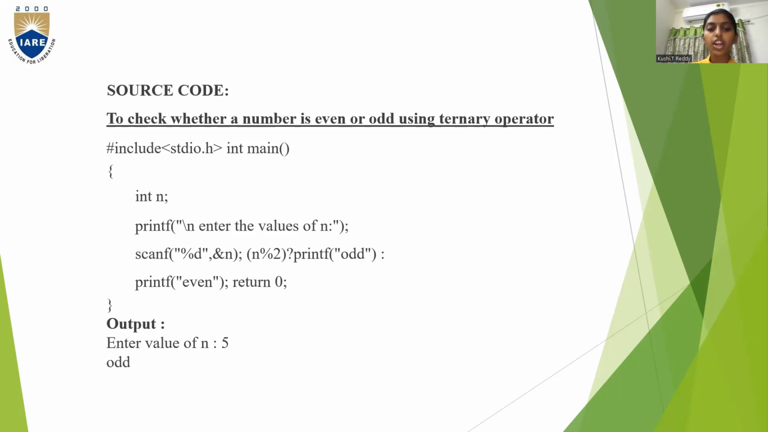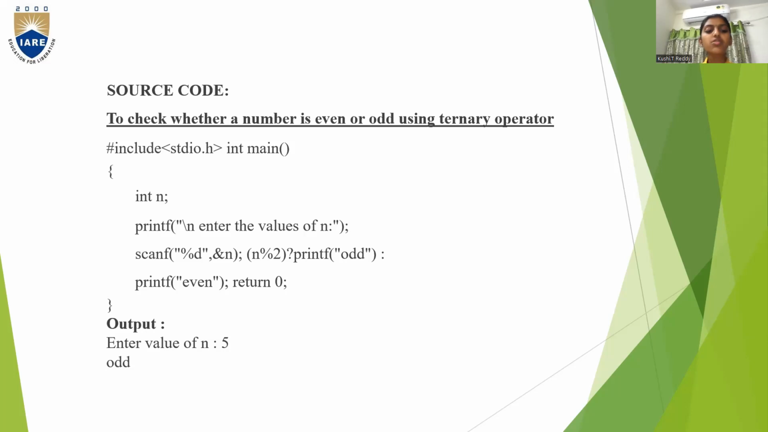So int n, here we are taking an n variable which is of integer type, and we scanf %d and n. So this is nothing but taking the input value and checking for the condition, that is n % 2 is equal to 0, print even, or else print odd. And after that, at the end of the program, we are keeping return 0 because it is an int main function.